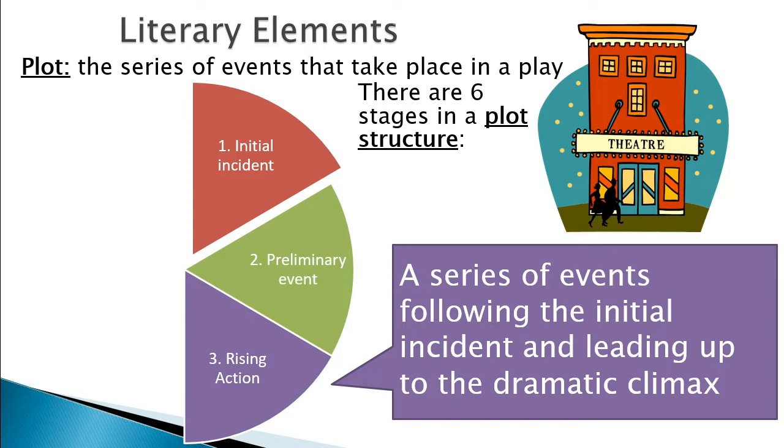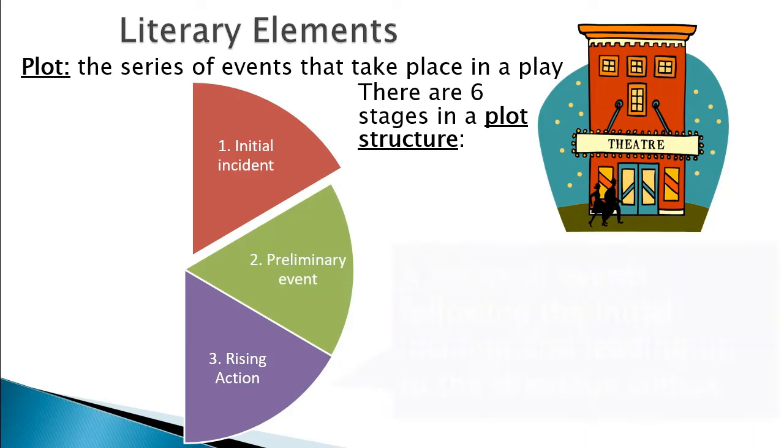Now the preliminary event and then the rising action, you see, it keeps building, depending on what the writer of the drama has in mind. It is the series of events following the initial incident that will be leading up to the dramatic climax.